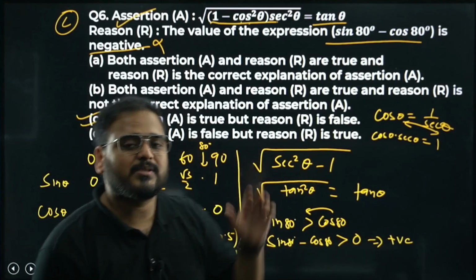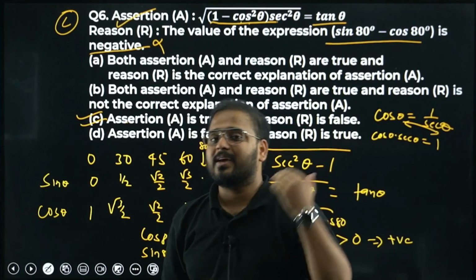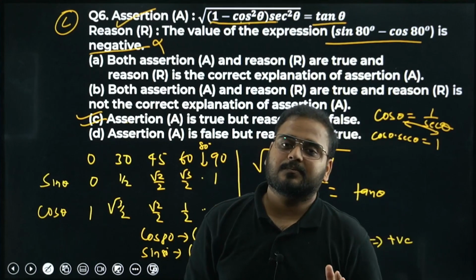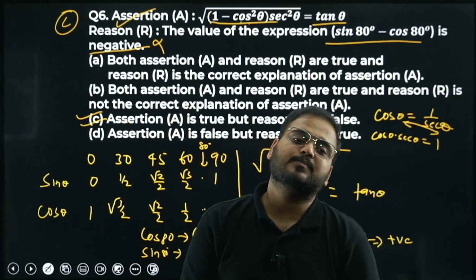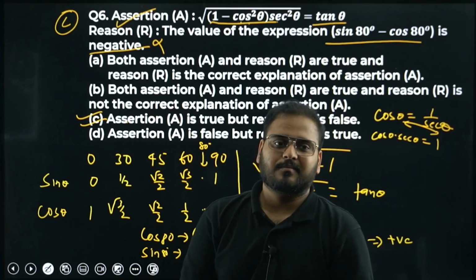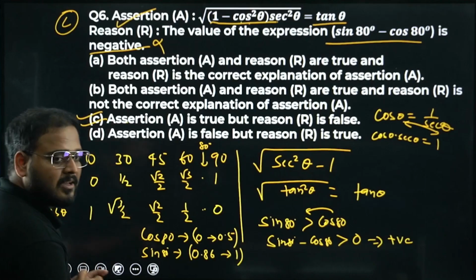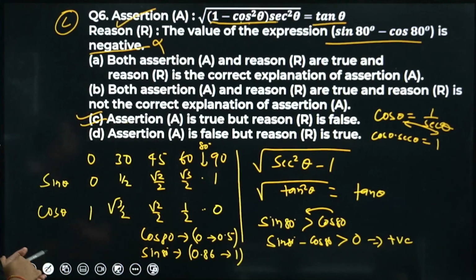It was a little challenging because both the assertion and the reason were very good questions, which can be explained only when you know the concept properly. One was based upon the Pythagoras theorem. This was based upon identities and ratios. Okay, so this is it. I hope this is clear. I hope all of this is visible to you.